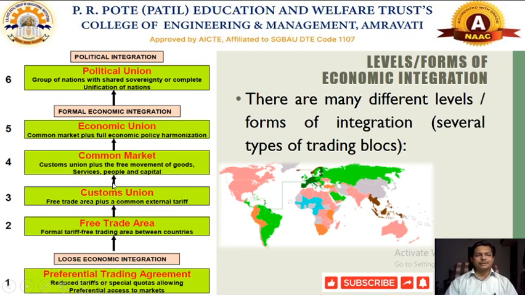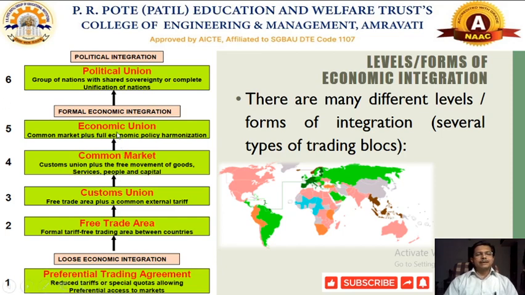Another more advanced form of economic integration is called the common market. Now the common market will possess the properties of the customs union plus free movement of goods, services, people and capital. In case of a customs union, it is free trade area plus common external tariff. In case of a common market, it is customs union plus free movement of land, labor, capital, excluding land only: goods, services, people, meaning labor, and capital.